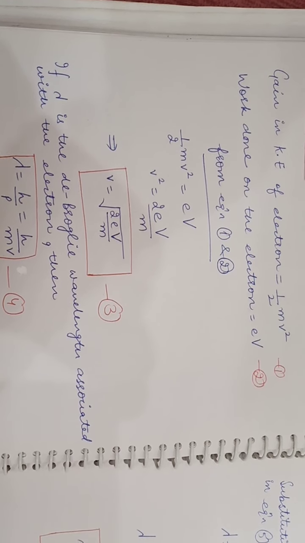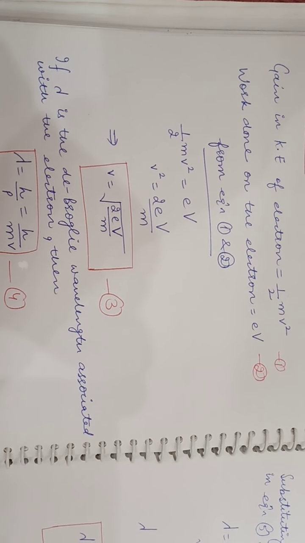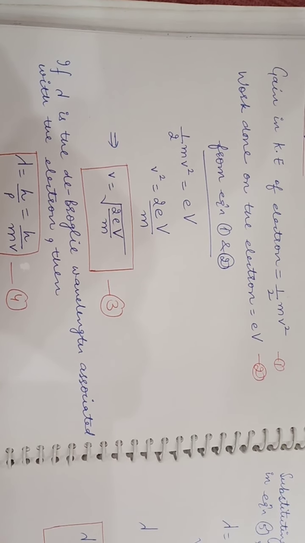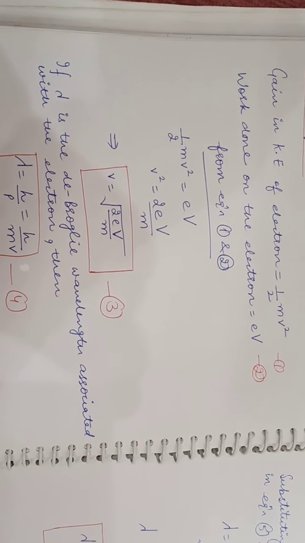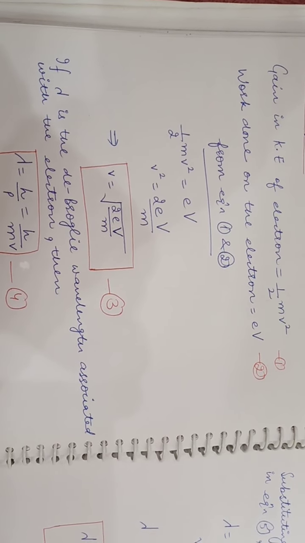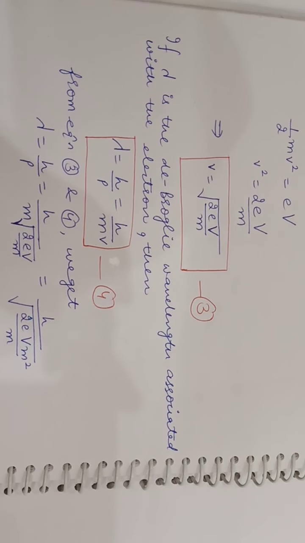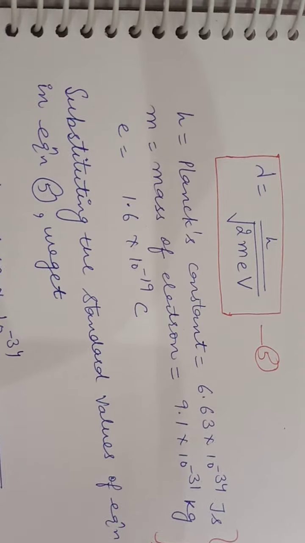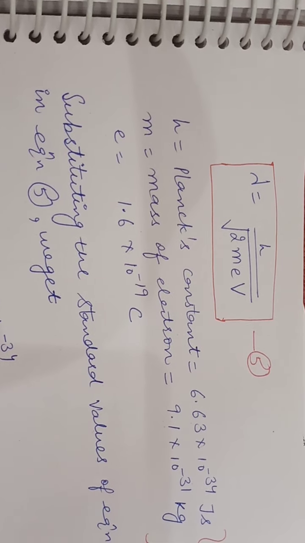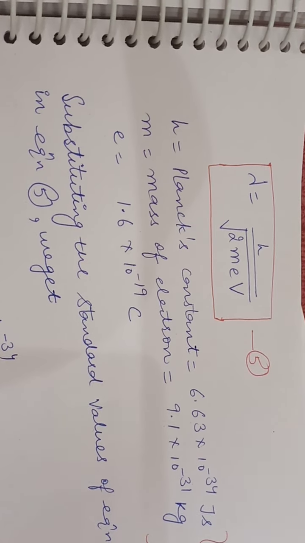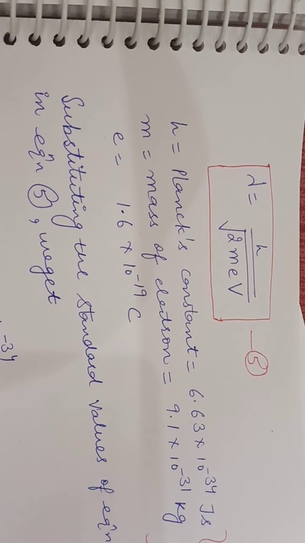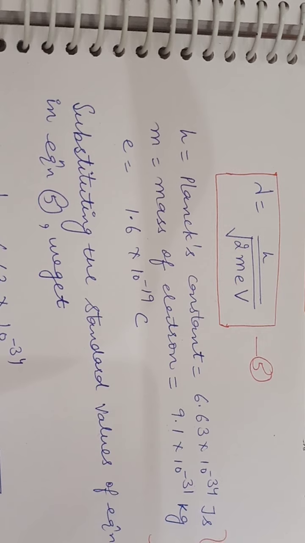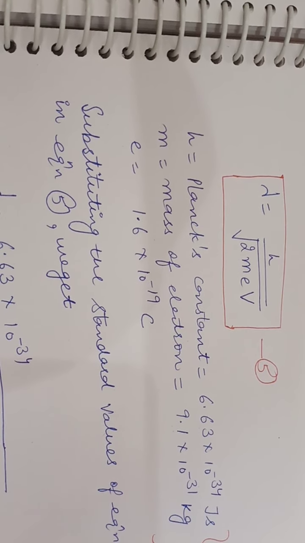If lambda is a de Broglie wavelength associated with electron, then lambda is equal to h upon p, which is again equal to h upon mv. On comparing equation number 3 and 4, we get last expression for lambda is h upon under root 2meV. Capital V represents the potential which is applied across the electron which is moving in a particular material.